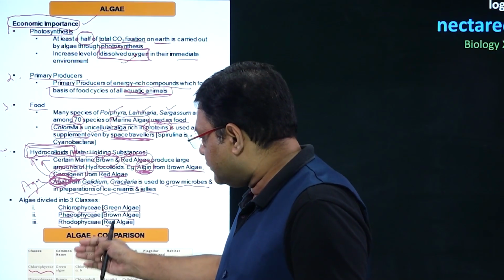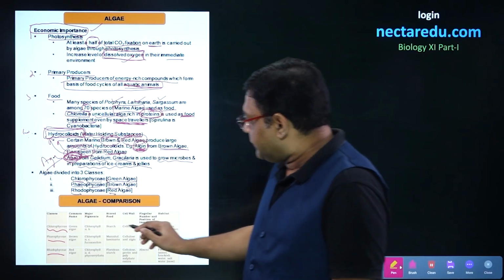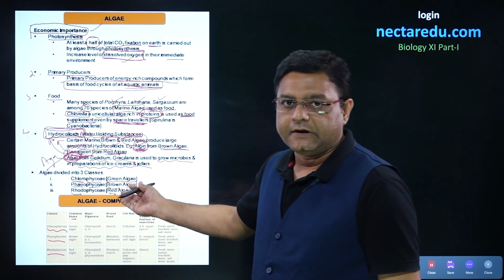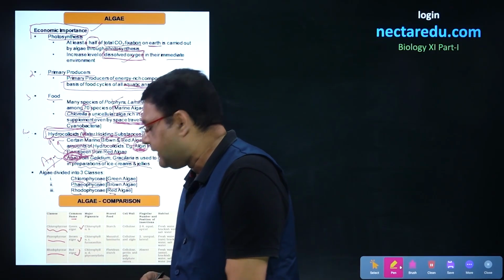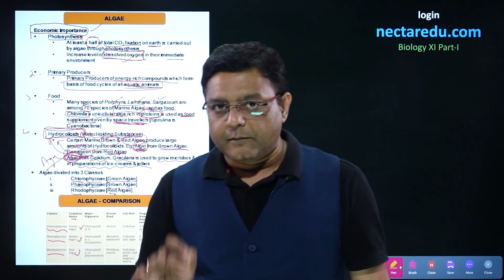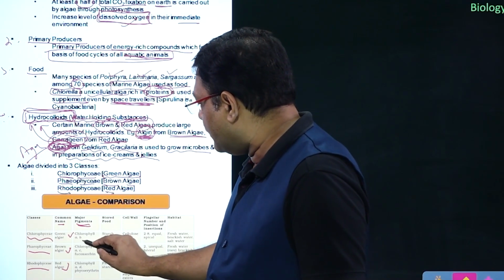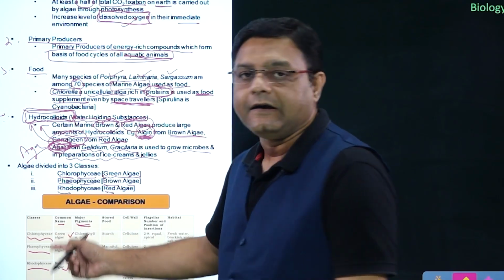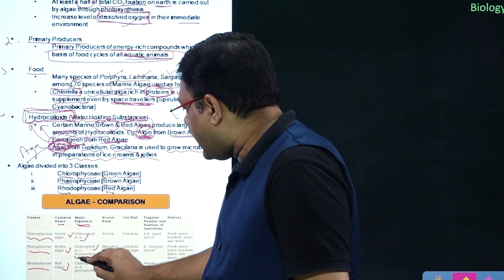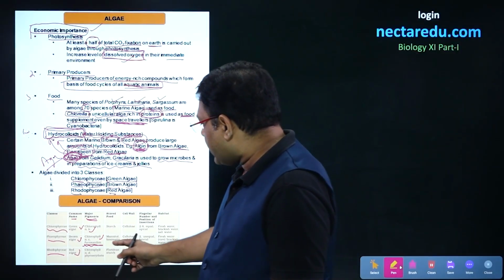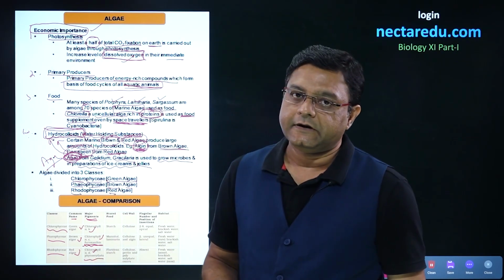First, we will look into the broad differences in these three different classes. First, the common name. We have just covered this. Chloro will be green algae, pheo will be brown algae, rhodo will be red algae. Now, color obviously comes from the pigments. Talking about the major pigments, chlorophyceae has both chlorophyll a and b, and that is why the color is exactly green. Phaeophyceae has chlorophyll a and c. It also has fucoxanthin in it. If we talk about rhodophyceae, then chlorophyll a and d and phycoerythrin pigments are present in it.